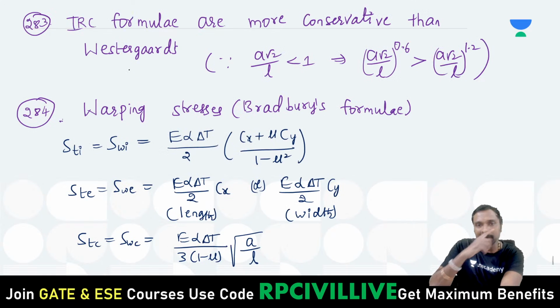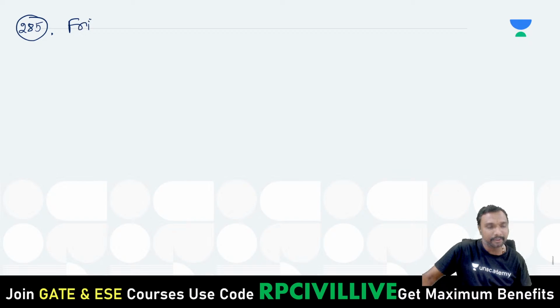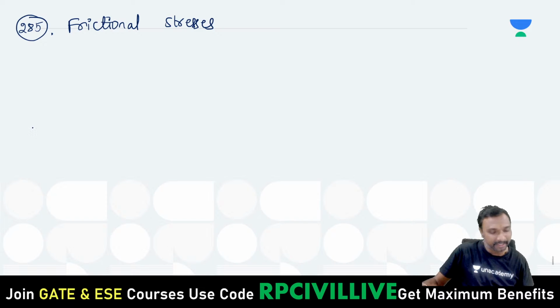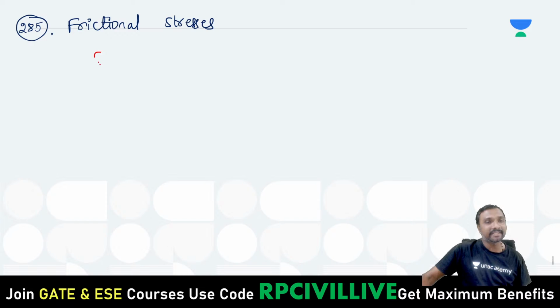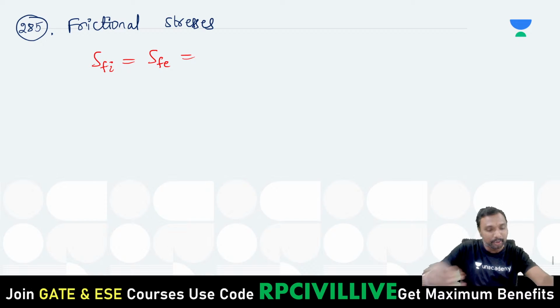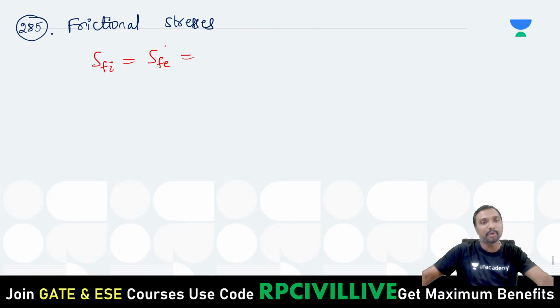Right? So now these are your warping stresses. Now what are these frictional stresses if you just observe? These frictional stresses are which one? So that SFI and SFE, what is the meaning of this? Frictional stress at the interior portion and frictional stress at the edge portion. Both are the same, you can say, right?